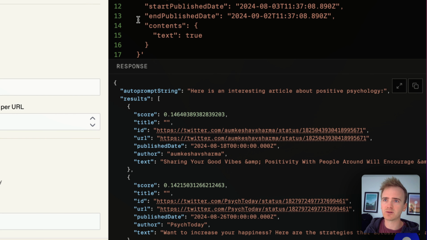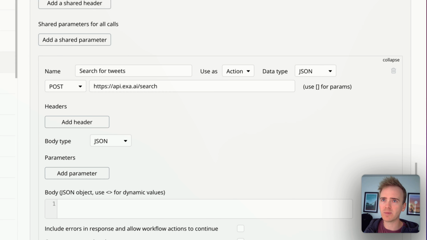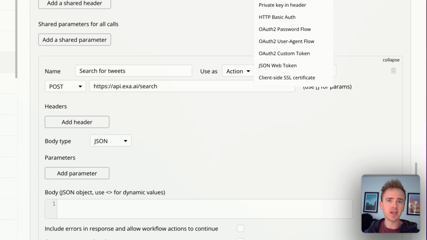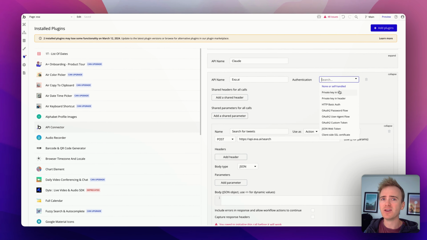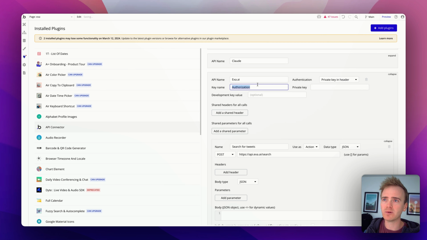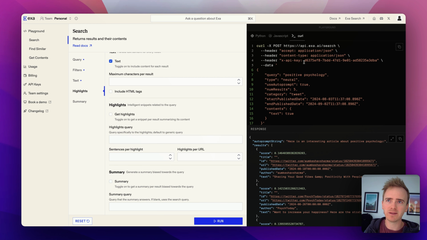Let's go back to the documentation, and then we see in the header we have to authenticate to the call. That way it knows who to bill. So I'm going to go back into Bubble, and it's really important that your API key or your authentication key, you do not want to be sharing that with your users. So most of the time you should consider anything that happens in a front-end workflow is accessible to your users. But in Bubble, we can say private key in header, and that way we are indicating to our Bubble app that this is data that should not be shared with our users.